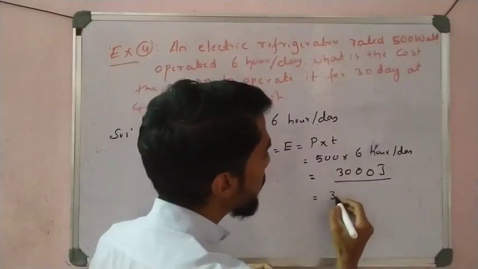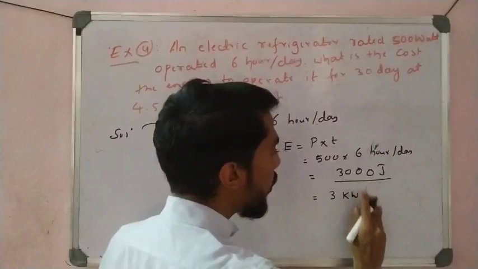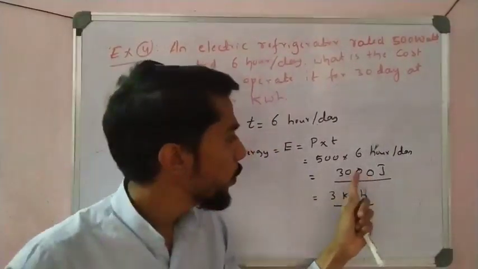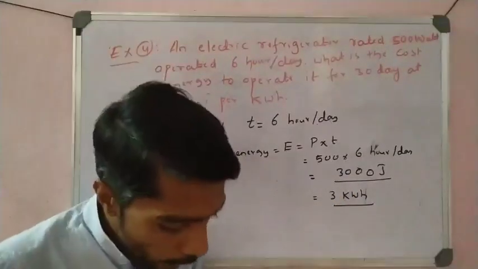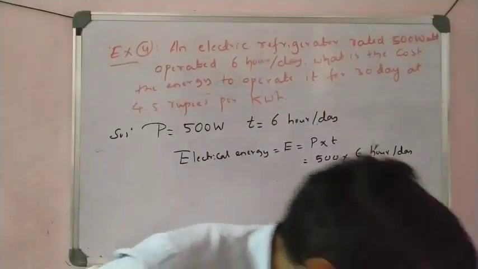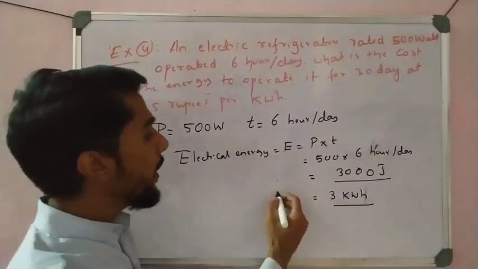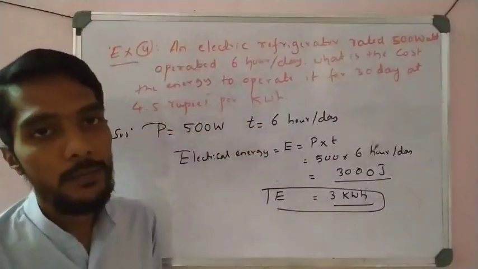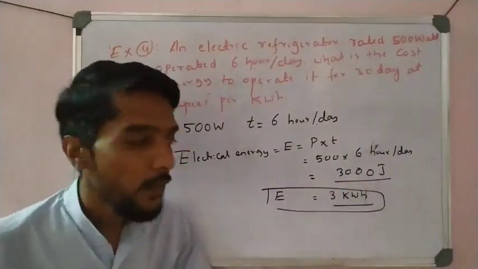It means that in one day, the electrical energy consumed is 3 kilowatt hour.